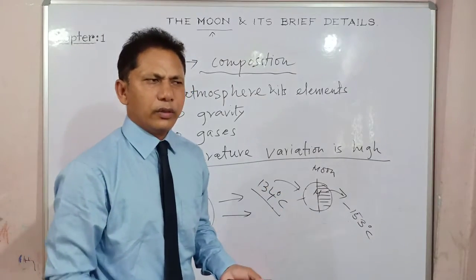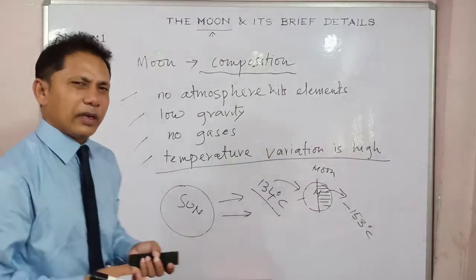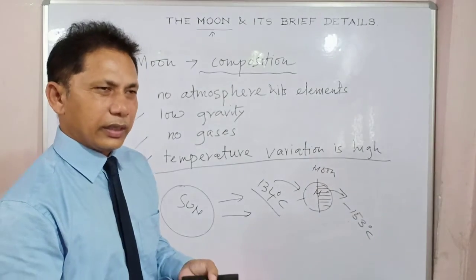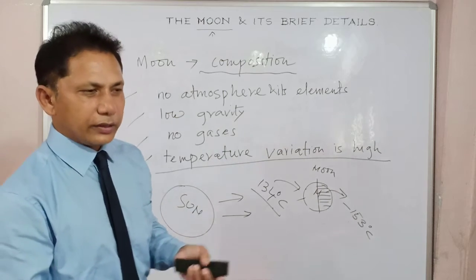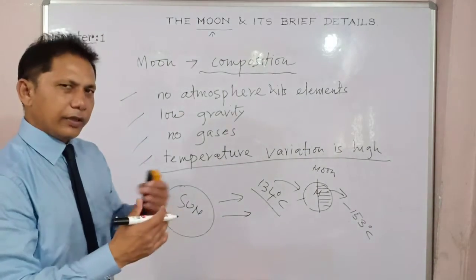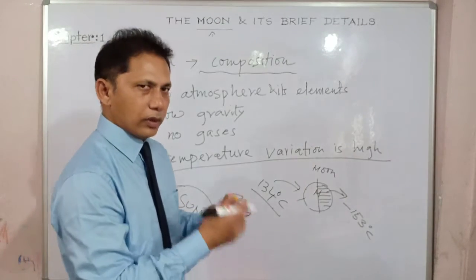On our Earth, in an extremely hot summer month, we have an average temperature of 36 or 30. In our Rajasthan and those areas, it is nearing 50. The highest temperature is 50, 51 or 48.